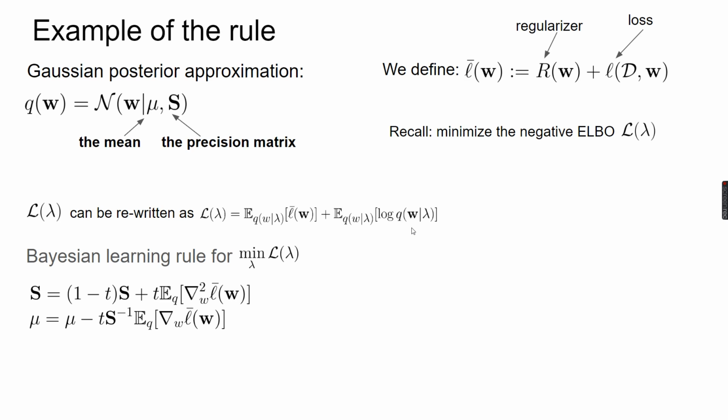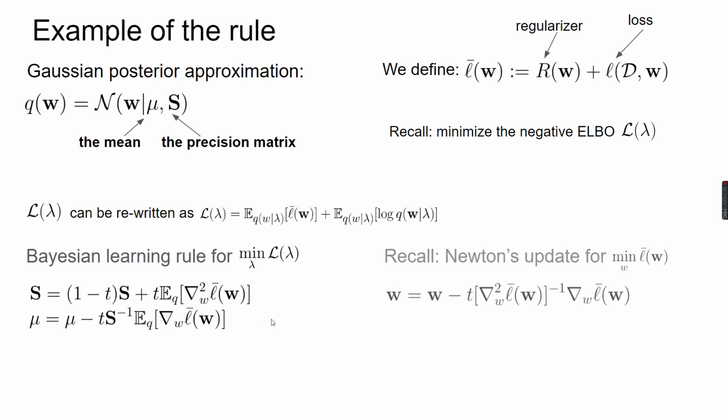By using the Bayesian learning rule to minimize the negative ELBO, we obtain the following update. It has two lines. The first line is the update for the precision matrix, and the second line is the update for the mean. And let me remind you that if we use Newton's update to minimize the objective function L bar, the update is as follows.